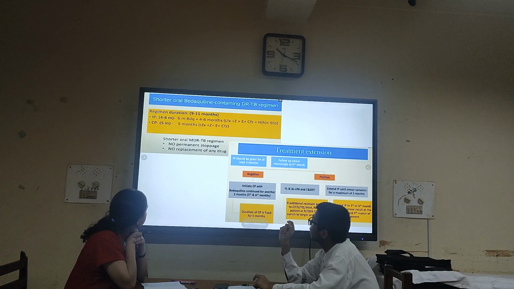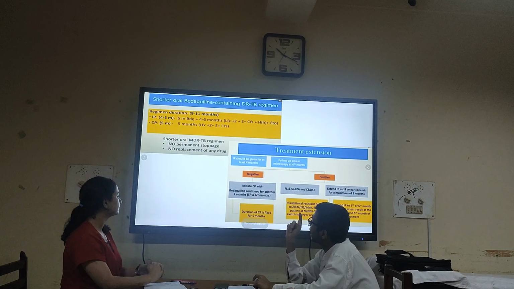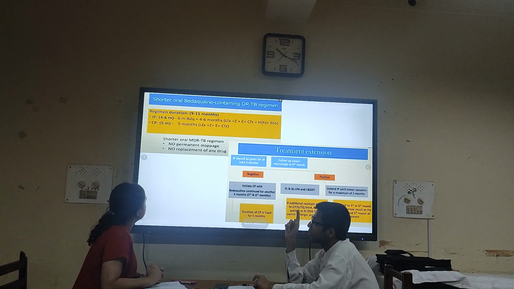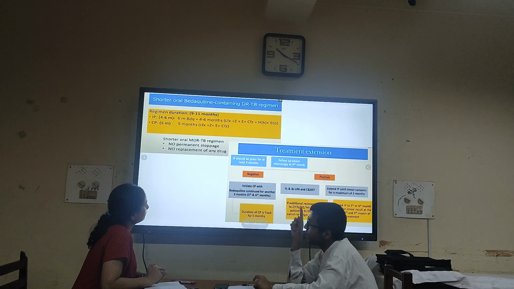So in the intensive phase, as we already saw, bedaquiline, this is one of the group A class, and then fluoroquinolones, levofloxacin. So bedaquiline plus levofloxacin. In addition to that, group B, clofazimine, and group C, pyrazinamide, ethambutol, high dose isoniazid, and ethionamide.